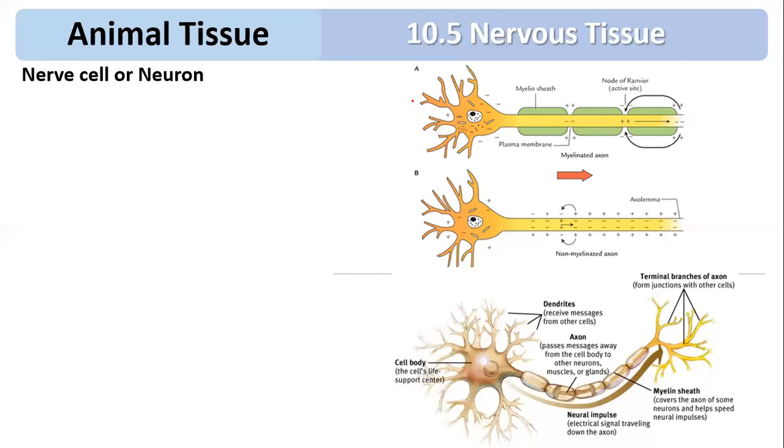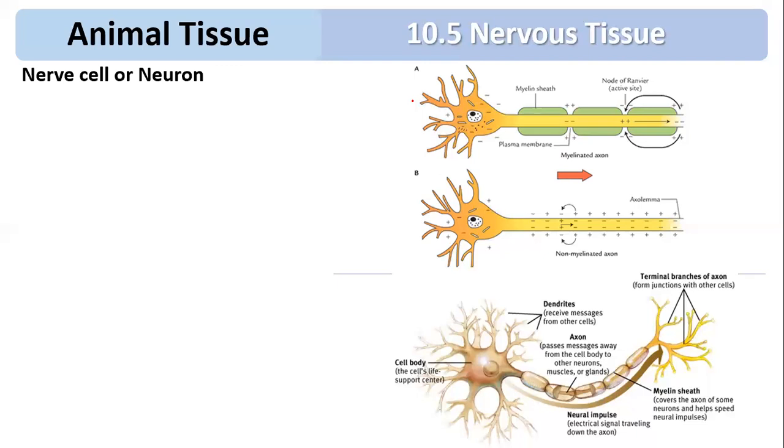There are two main properties of the neuron. One is called excitability, another is called conductivity. What is excitability? Change in the potential of the membrane. What is action potential? The neuron is surrounded by some ions and because of that the membrane has some charge on it, so that charge is going to change.